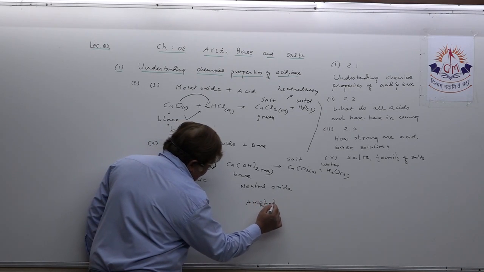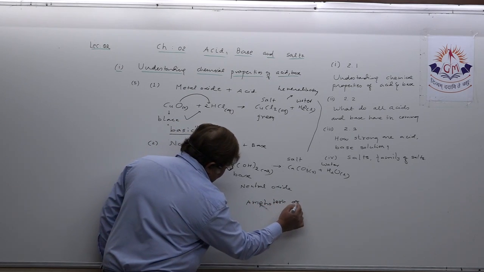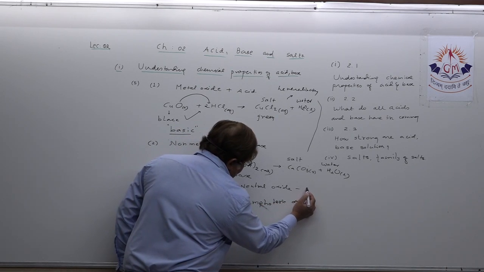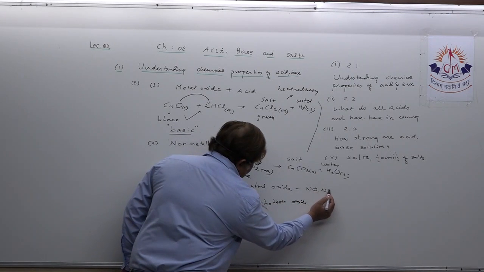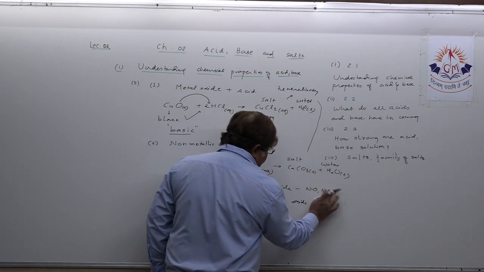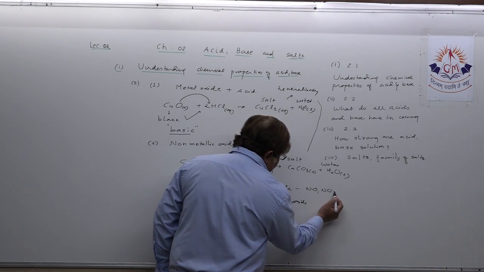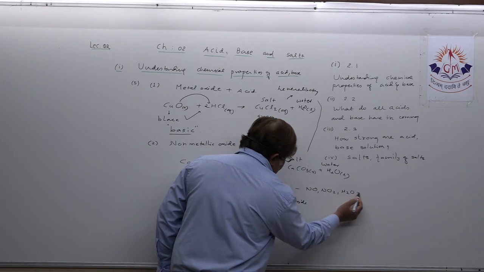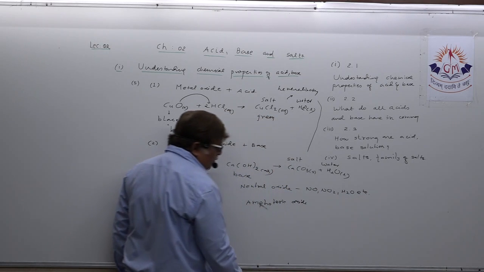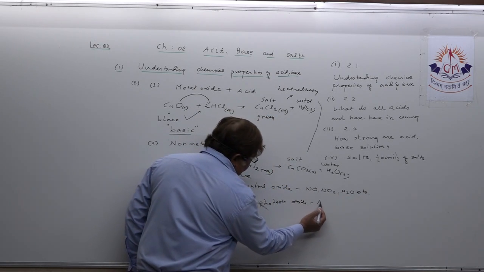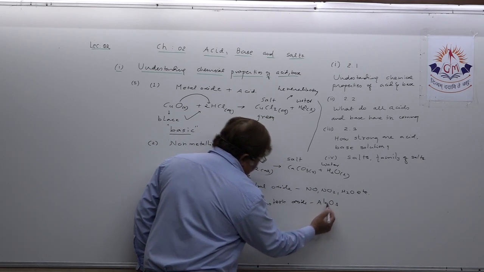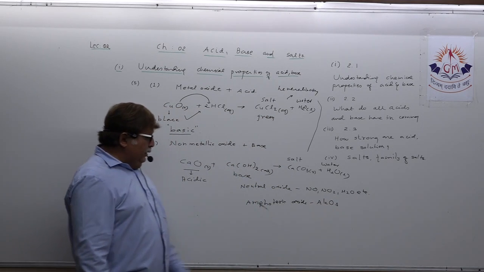To mention some neutral oxides: NO, then N2O, H2O, etc. are called neutral oxides. Amphoteric oxide, one example you know, Al2O3.